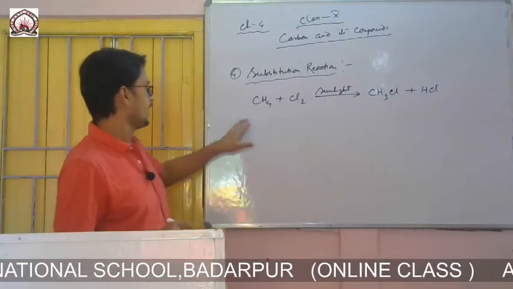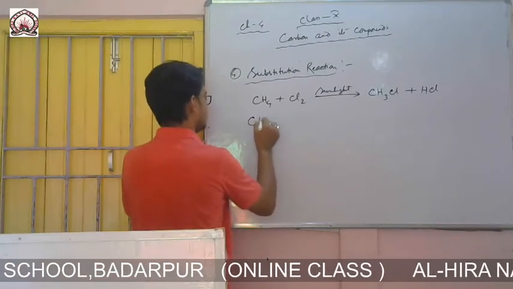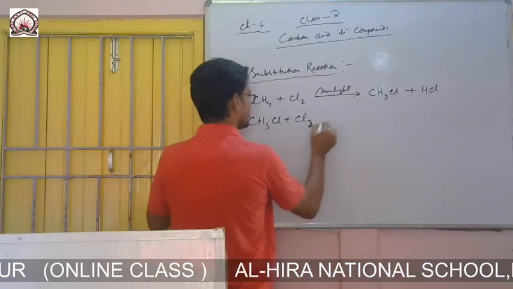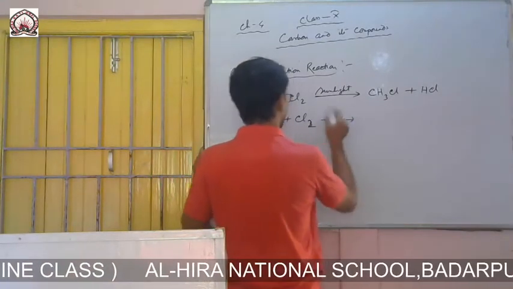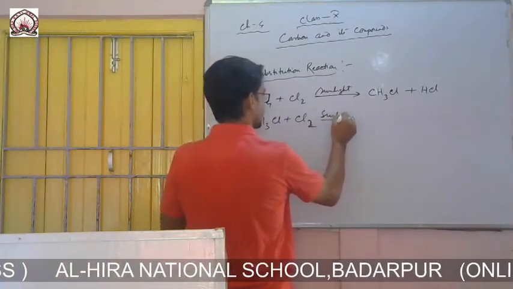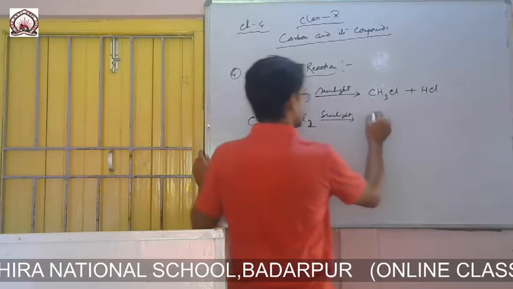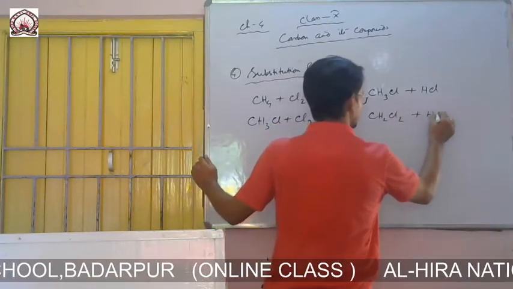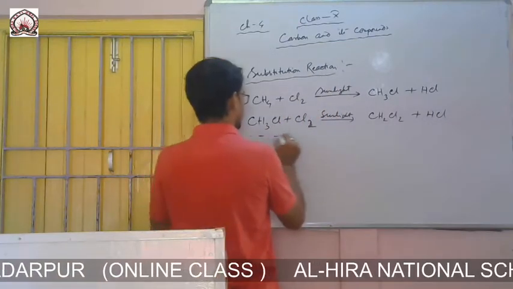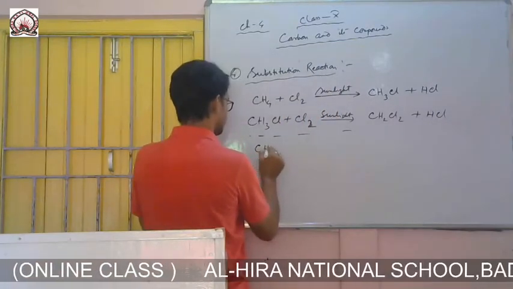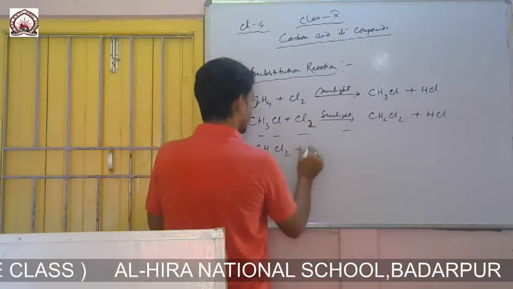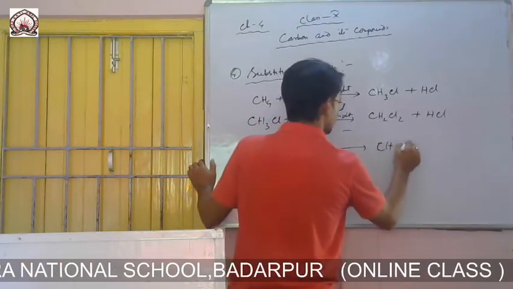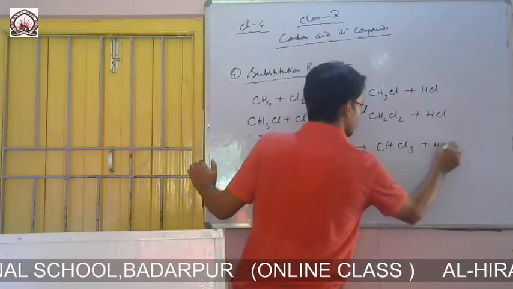If it is continued, CH3Cl, with chlorine added again in presence of sunlight, becomes CH2Cl2 plus HCl. Then in the same way CH2Cl2 plus Cl2 becomes CHCl3 plus HCl.